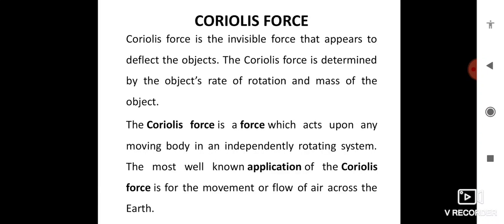So this is the end of the discussion today. That is, the topic is Coriolis force.